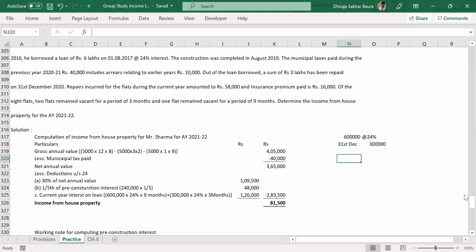So for 6 lakhs, in the past 2 years, it was 24% as the interest rate. Yes. Okay. So now out of this 6 lakhs, 3 lakhs has already been paid off, on 31st December only. So we need to find out what is the interest amount which has been charged for this year. It's been 2 years, right? Yeah.